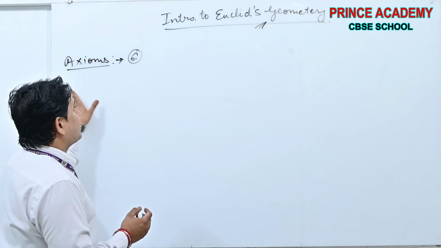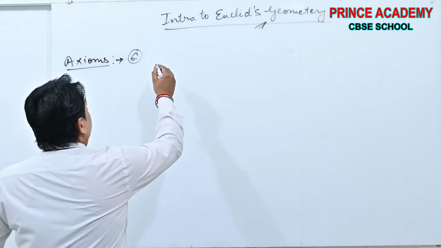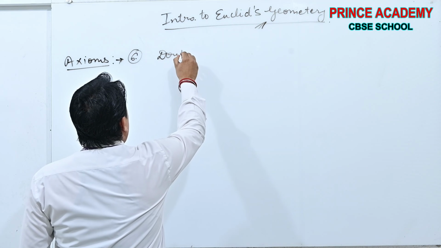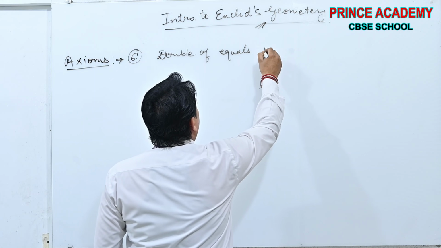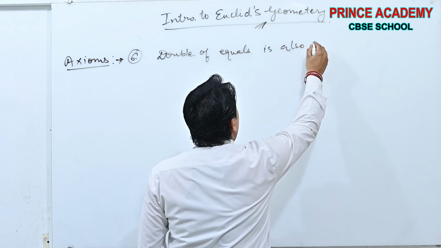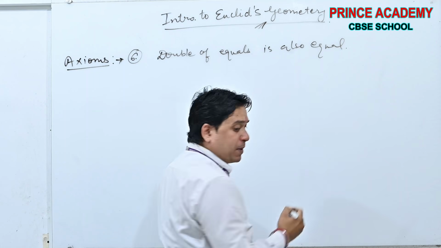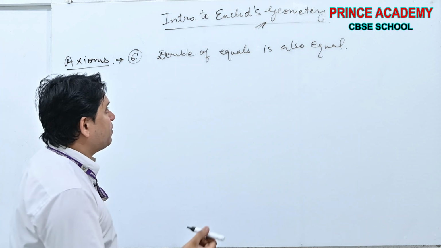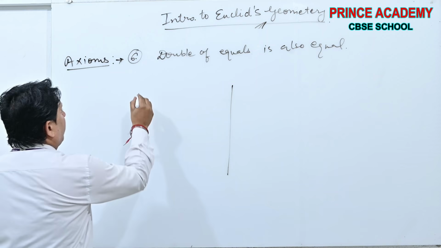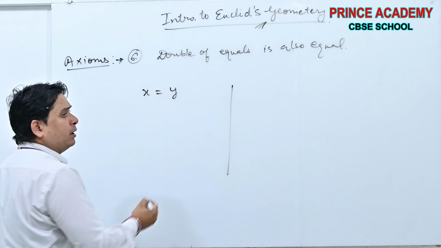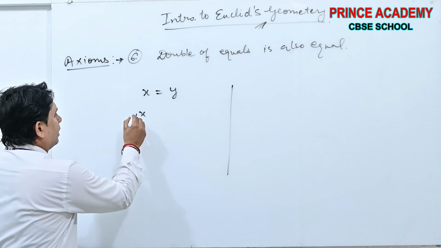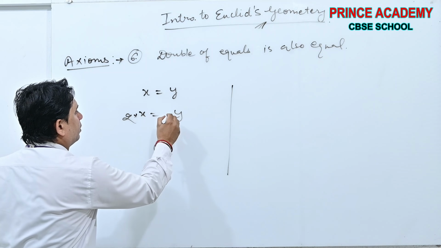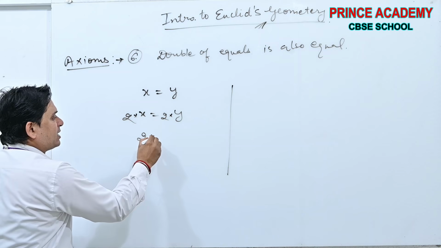See, axiom number 6: double of equals is also equal. What does it mean? See beta, if x is equal to y and I multiply these by 2, what will it be? 2x is equal to 2y.